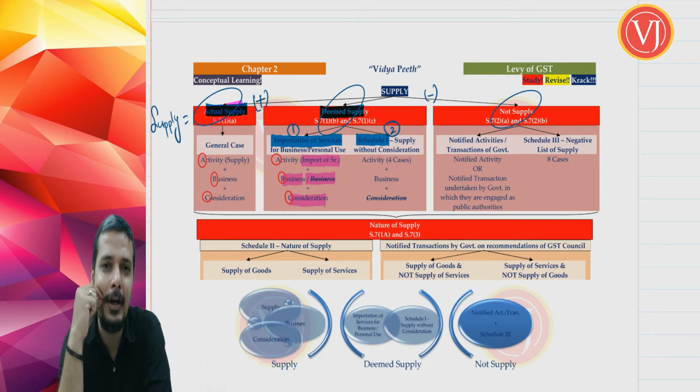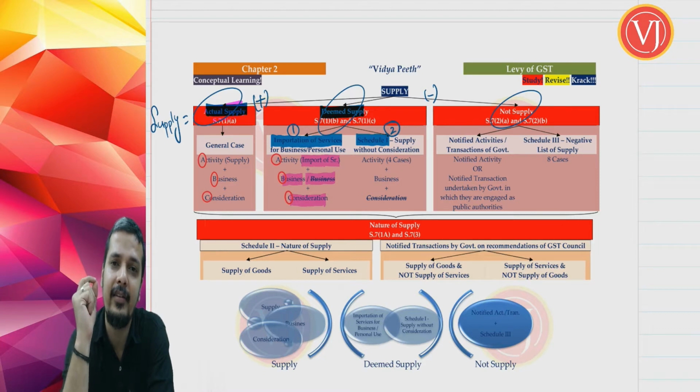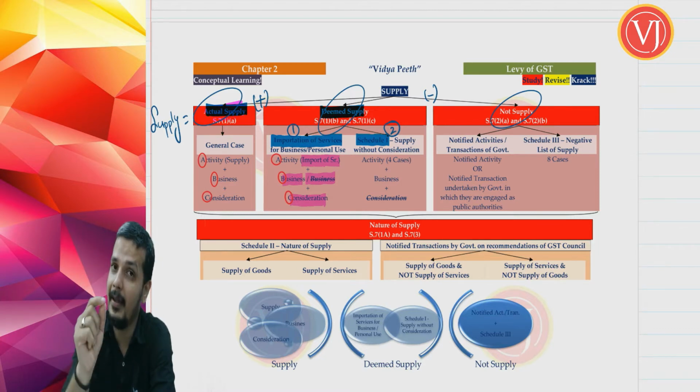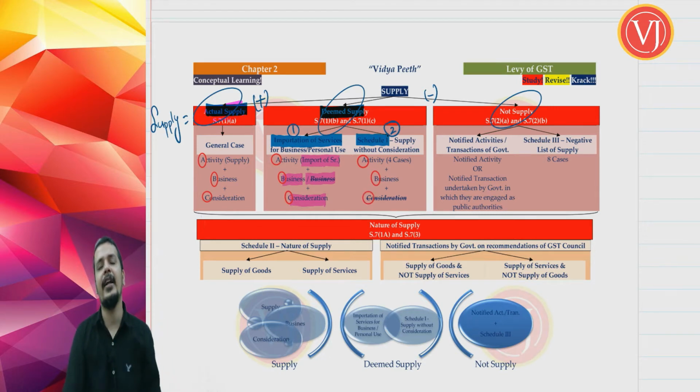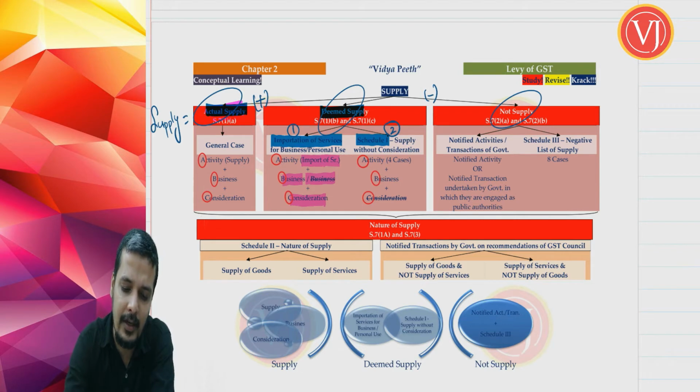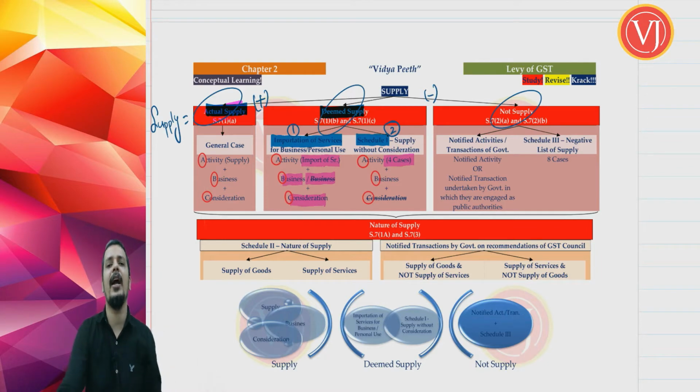Now what is deemed supply part 2? Deemed supply part 2 is schedule 1 cases, which is otherwise called supply without consideration. Now again you have to bifurcate that into three parts. Same parts: activity, business, consideration. But when you talk about schedule 1, activity should be there, but not any activity. Only 4 cases of schedule 1. You cannot talk about any activity.